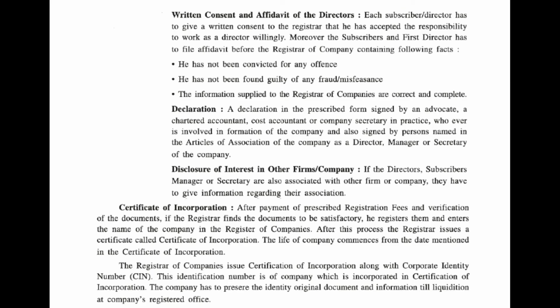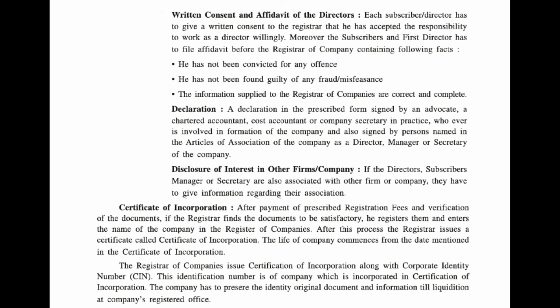Written consent and affidavit of each director. Each director has to sign a consent letter. In this letter, he has to state that he is willingly accepting the responsibility to work as a director. Moreover, all the subscribers and the directors have to state in an affidavit that they are not convicted of any offense, they are not found guilty of any fraud, and also that the information provided is accurate.